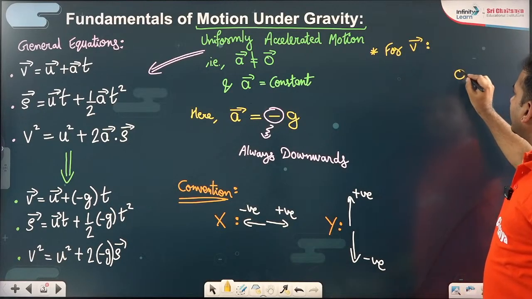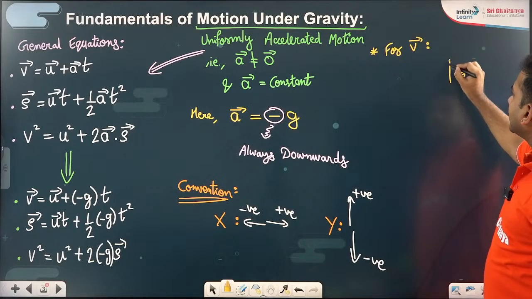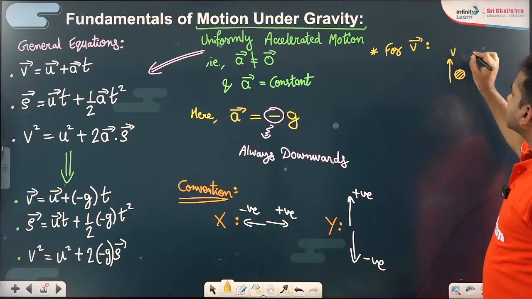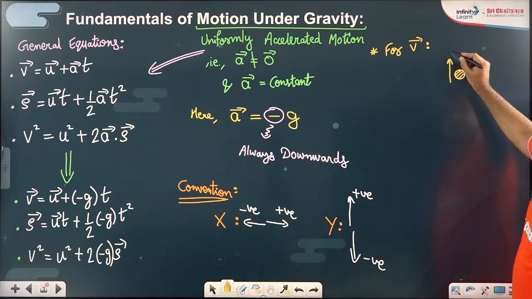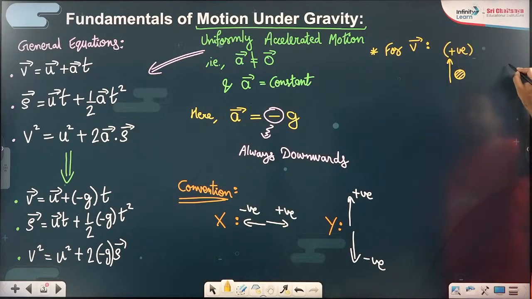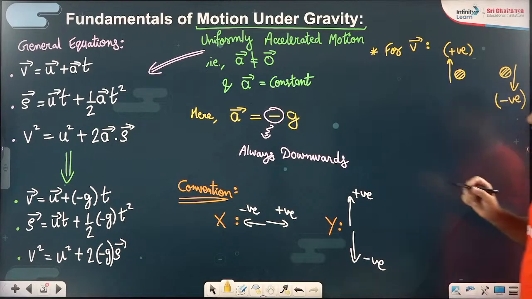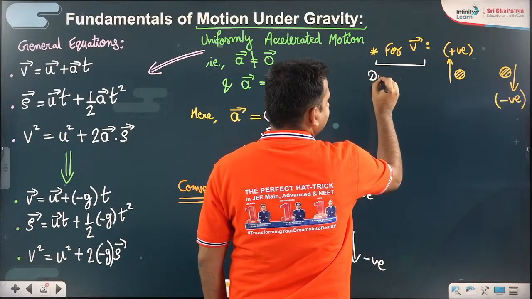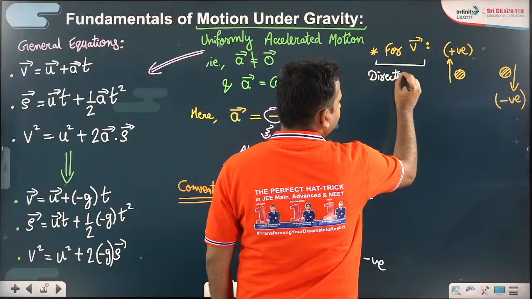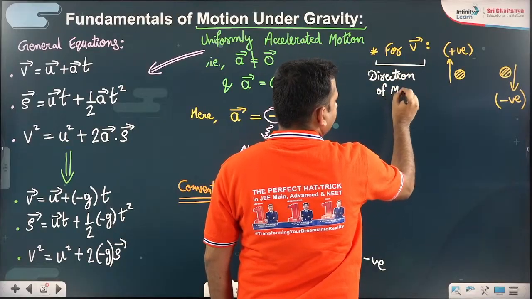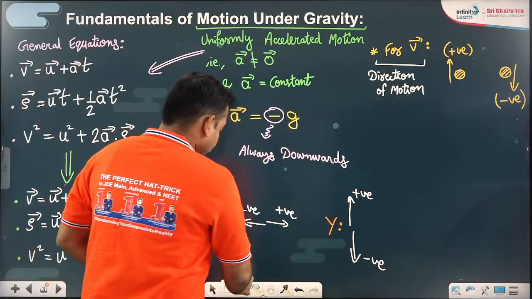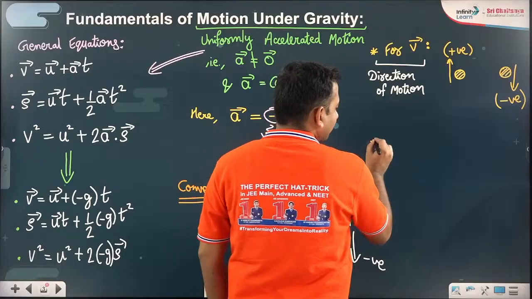you will say if the body is moving up, where the body is, it doesn't matter. If the body is moving up, velocity vector must be considered as positive. And if the body is moving down, velocity vector must be considered as negative. So for velocity vector, we will consider the direction of motion. Okay. Acceleration vector always minus g, sir. Velocity vector, we will consider the direction of motion.